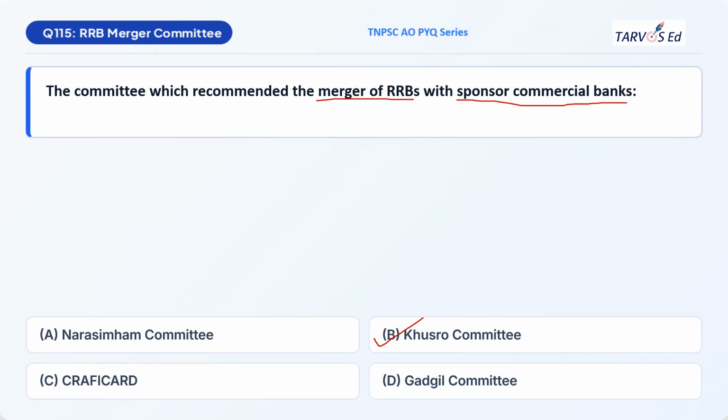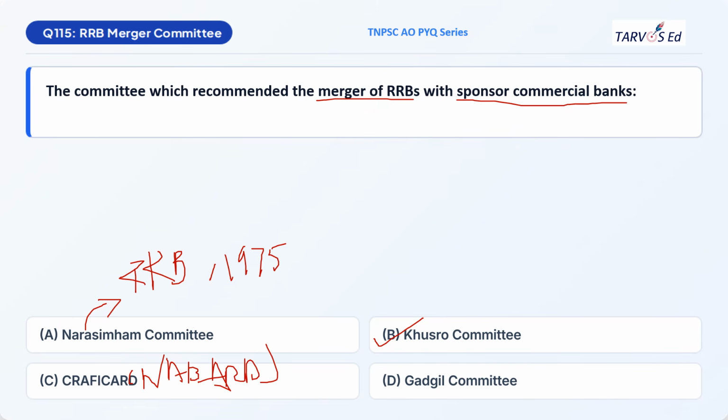Now we'll try to segregate the answers. Narasimham Committee is the committee which initially recommended RRB, in the year 1975. The Khusro Committee recommended merging the weak RRBs with the sponsor commercial banks. CRAFICARD, we have already seen, is something related to NABARD. And the Gadgil committee is the committee that recommended the lead bank scheme. So this is the breakdown of the options.